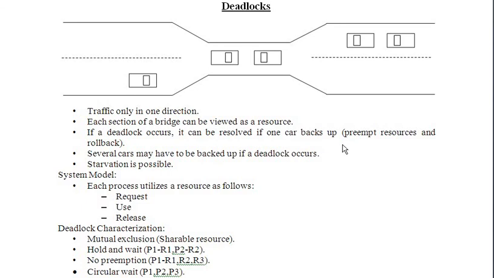That's what we call, in processes, preempt the resources and roll back. A particular car is backed up to free the traffic, so it is called preempt resources and roll back.